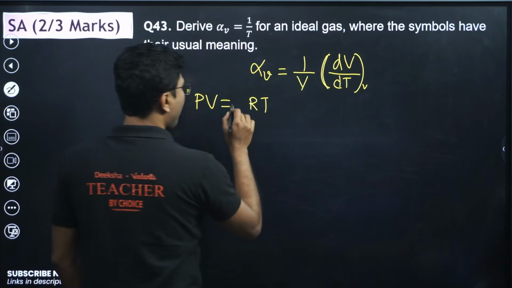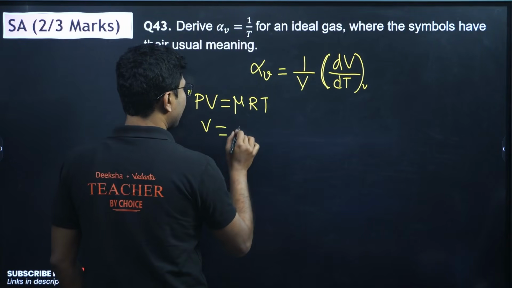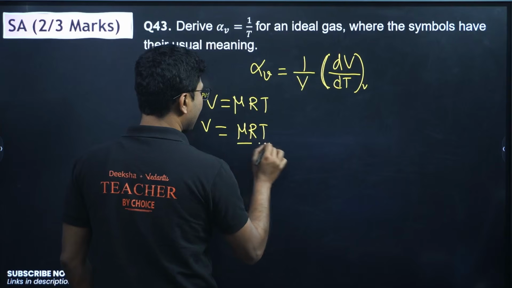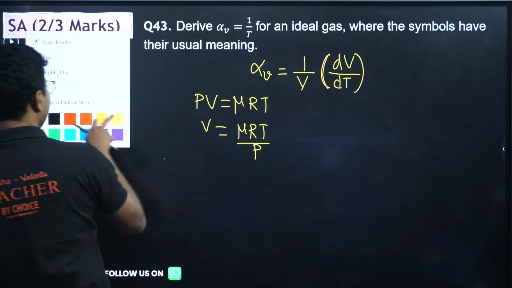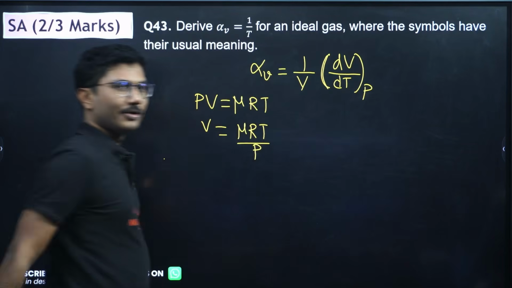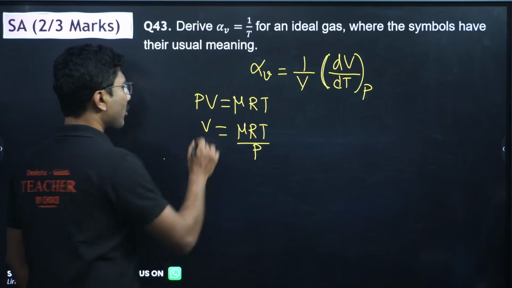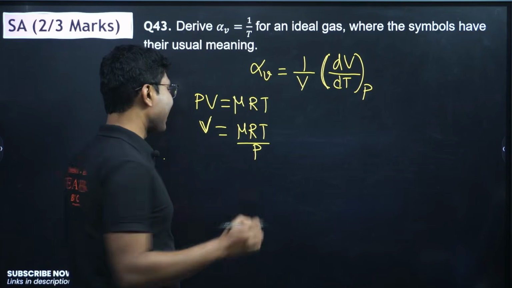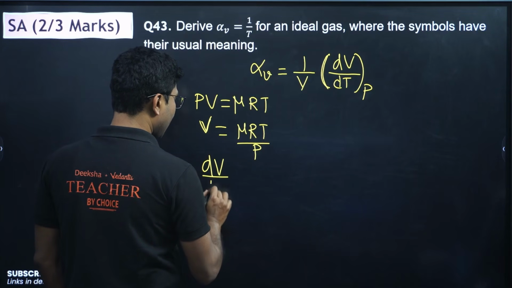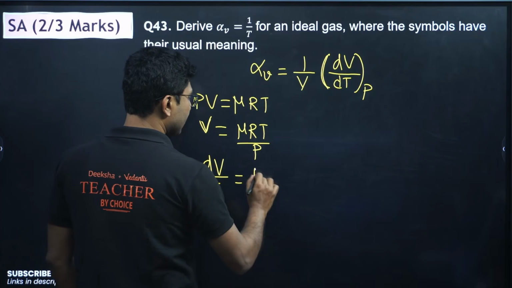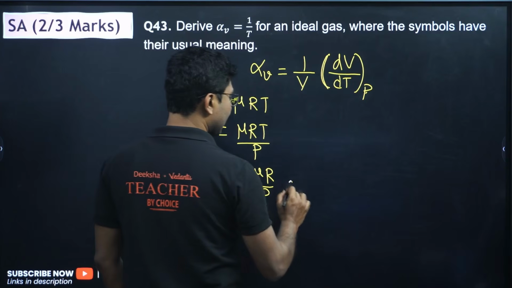Now, V is actually equal to mu RT by P. Actually, when you are changing the volume, pressure should be constant. Now differentiation: those who have learned it, very good. Those who have not, you should go and check some of the Ankit Sir classes. So if you differentiate both sides, dV by dT. Now mu is constant, R is constant, and for this particular case pressure is also constant, so we get dT by dT.